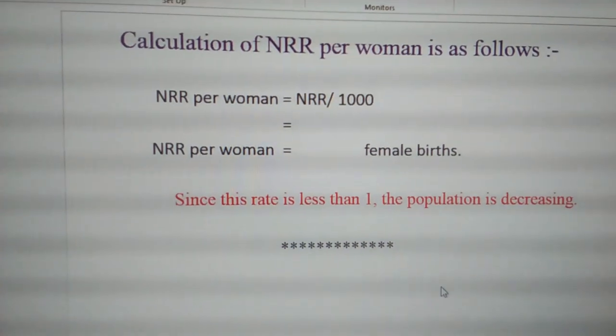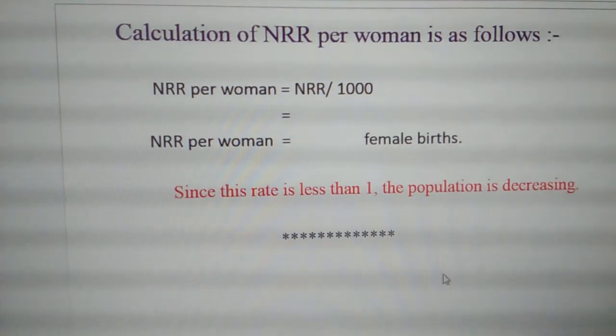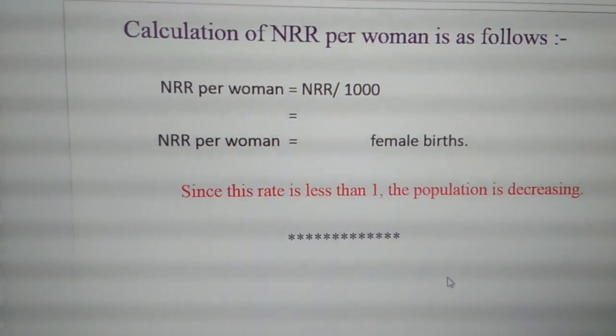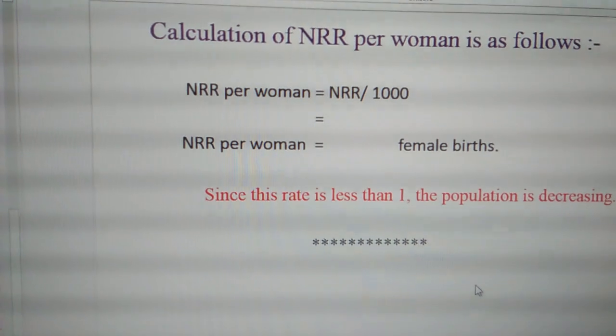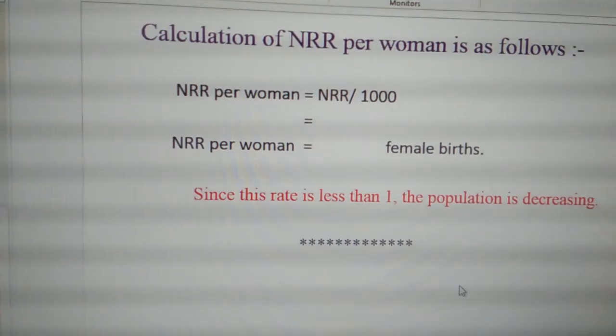Even here we need to calculate NRR per woman to give the conclusion on the rate of growth of population, whether it is increasing or decreasing. So here we have the calculation part. NRR per woman equals NRR divided by 1000.